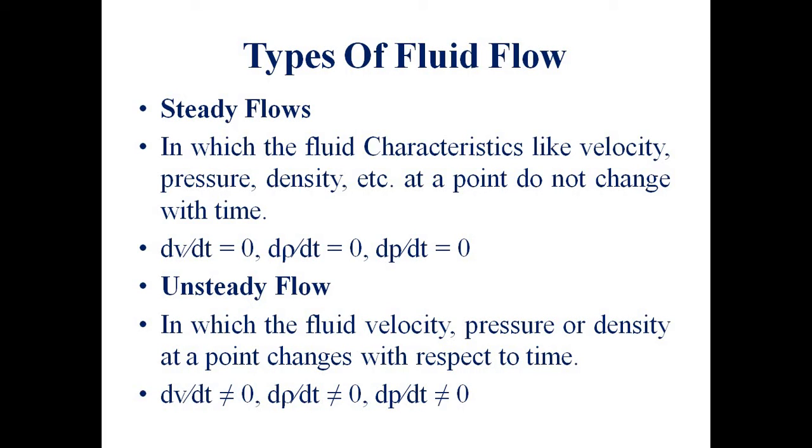In the case of unsteady flow, the fluid velocity, pressure or density at a point changes with respect to time. That means it is dependent on time. As time passes, these characteristics change at a point in a pipe or conduit. Mathematically, dV by dt not equal to 0, d rho by dt not equal to 0 and dP by dt not equal to 0. That means these characteristics change with respect to time in the case of unsteady flow.